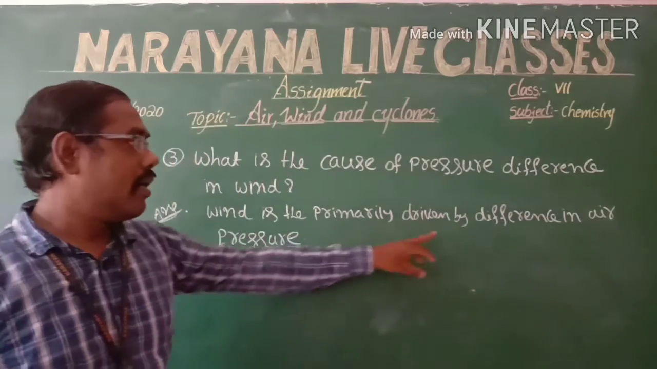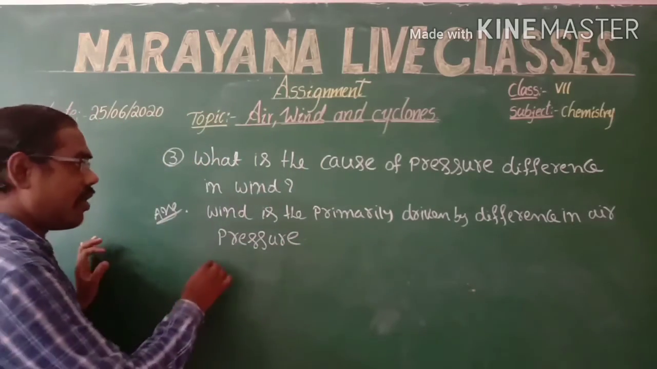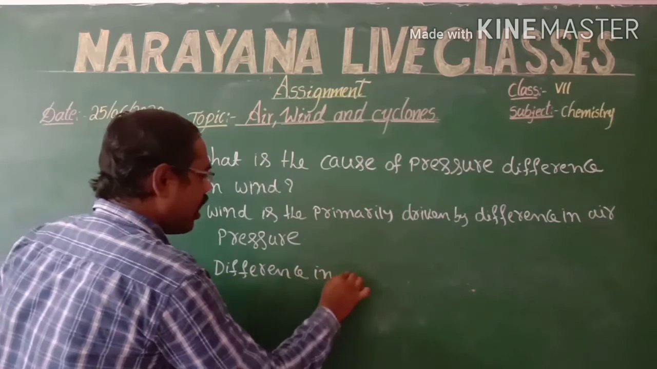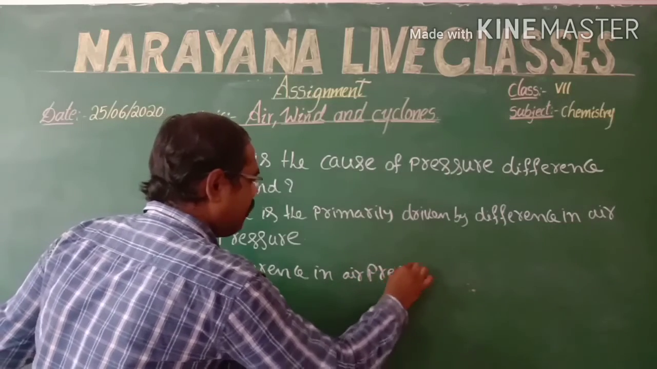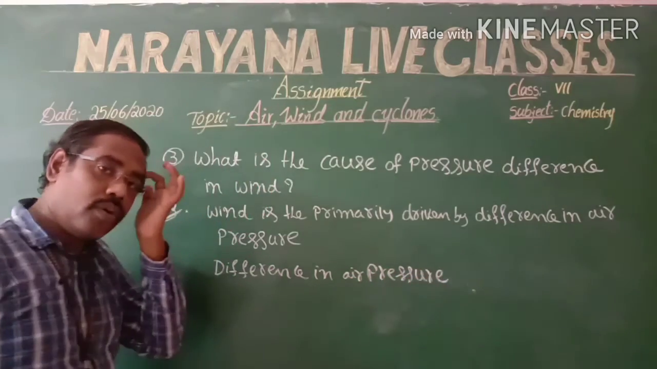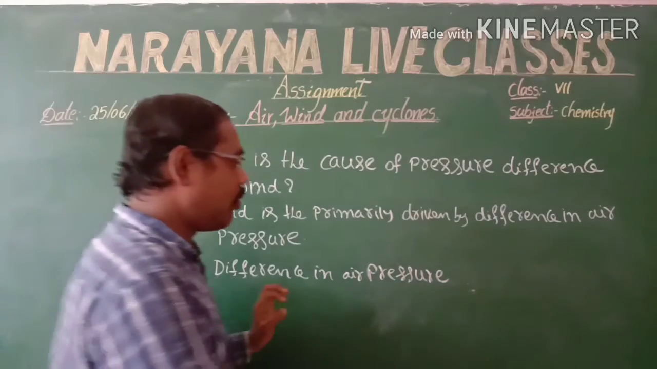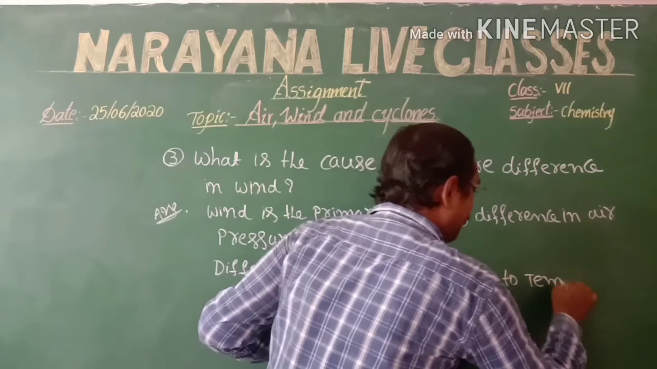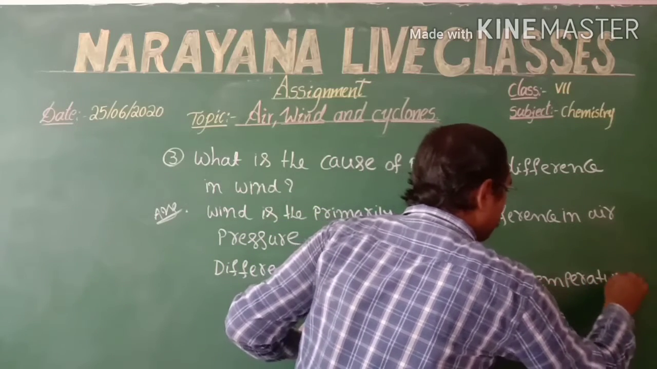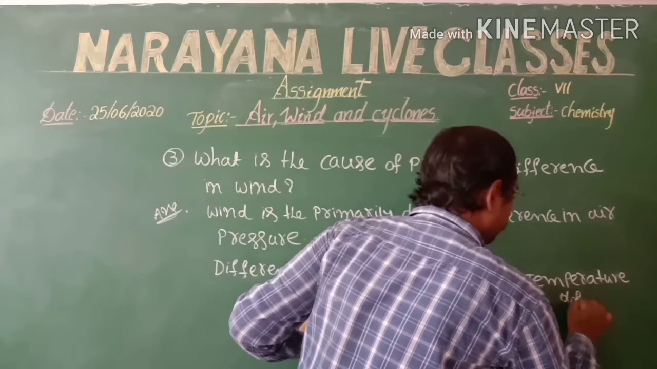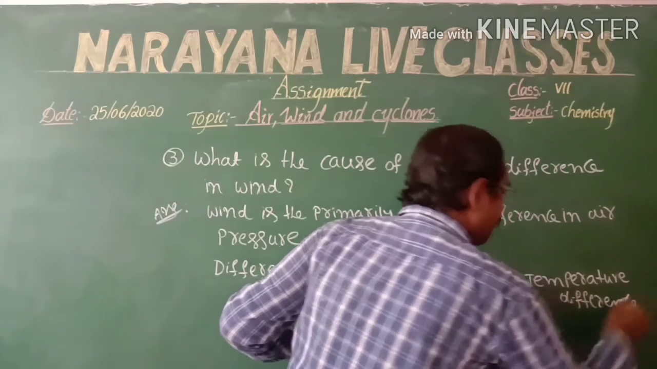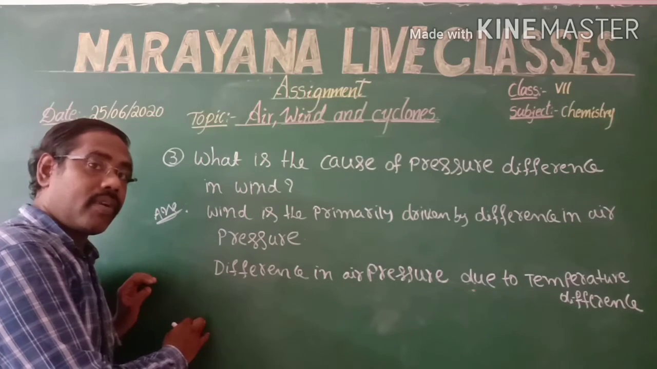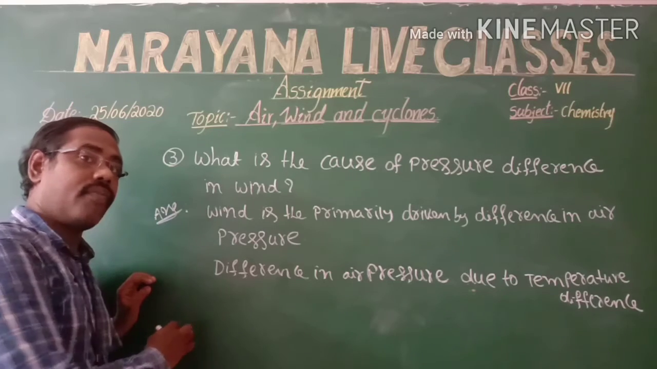Why do we get the difference in the air pressure? The difference in air pressure is due to different temperatures, due to temperature difference. And why do we get the temperature difference on the surface of the earth in different places?